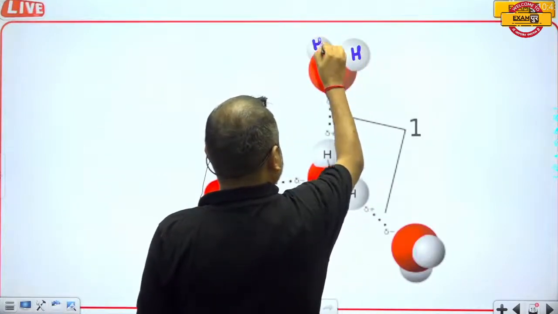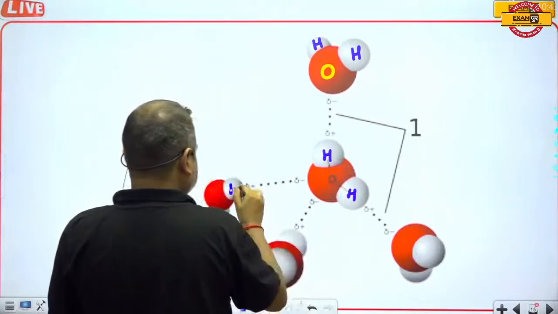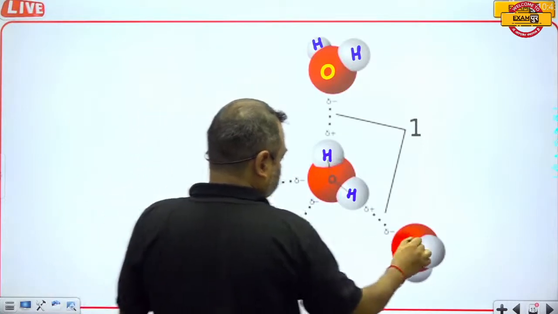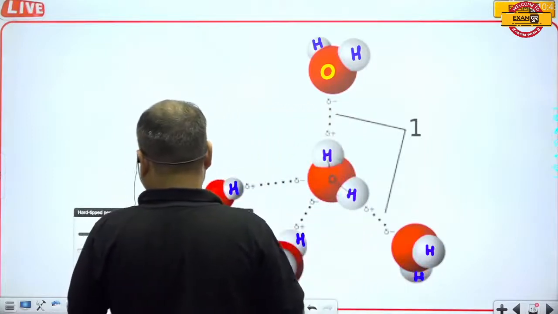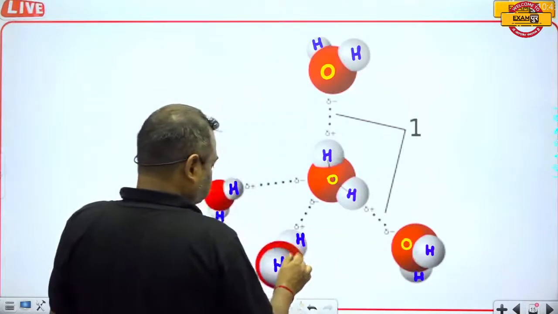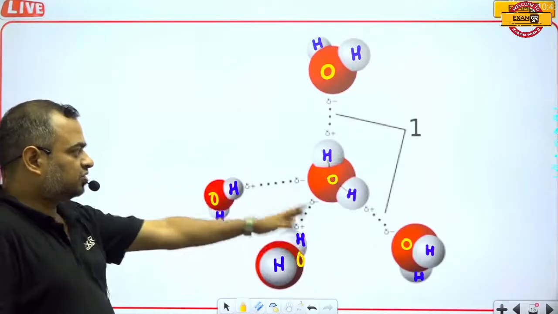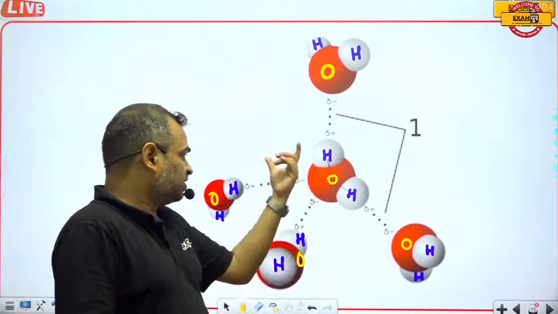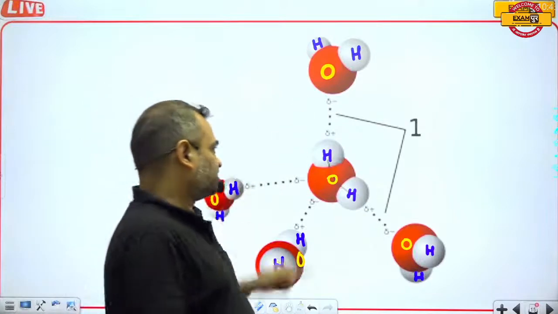So these are the hydrogen and oxygen atoms, and we can see here that the water molecules are connected to each other through the attraction force.